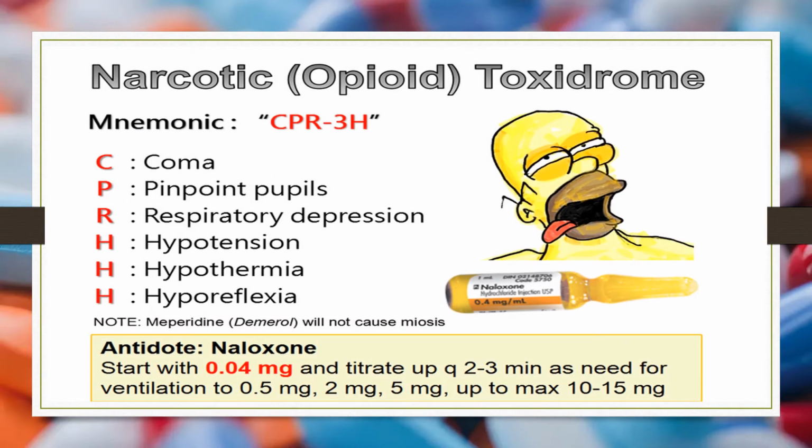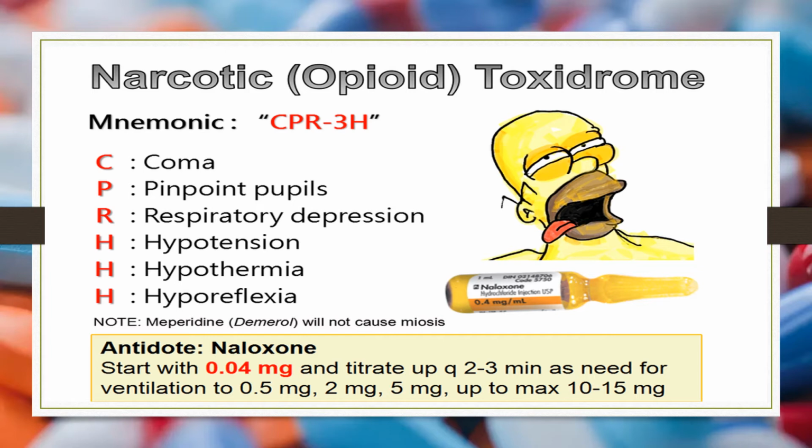For remembering the narcotic or opioid toxidrome, we can use the mnemonic CPR3H. They cause deep coma, pinpoint pupils or miosis, respiratory depression, hypotension, hypothermia, and hyporeflexia. So this is the opposite effect of that of sympathomimetic drugs. Sympathomimetic drugs cause hypertension and hyperthermia, whereas this causes hypotension, hypothermia, and respiratory depression.